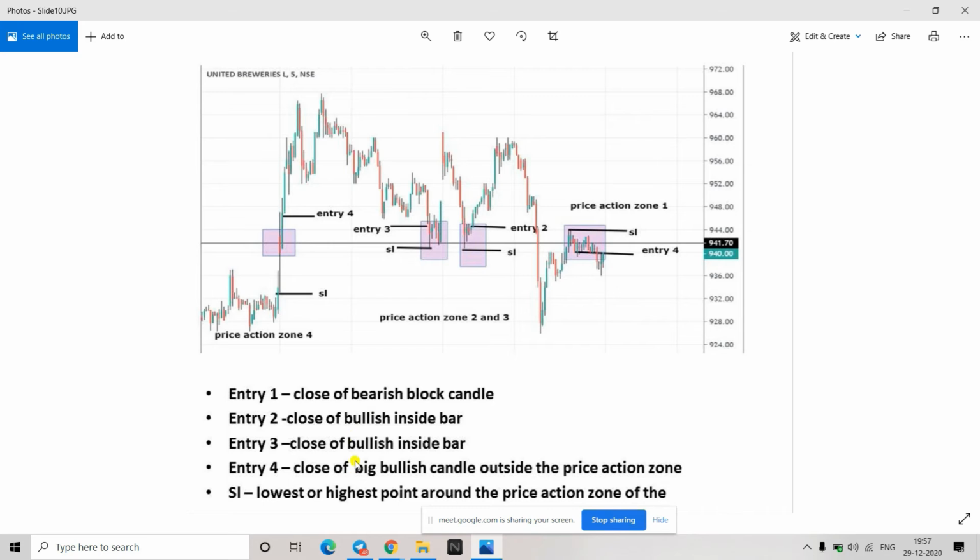Read this also. Here I have mentioned close of a bearish engulfing. Make sure that you take safe entry only. Entry 1, entry 2. So you just give a reading. I'll give you 5 minutes.